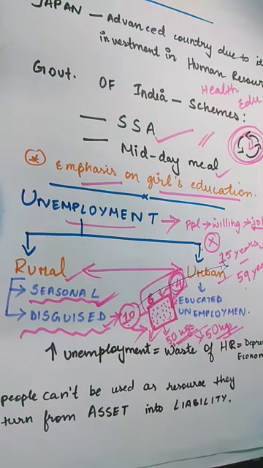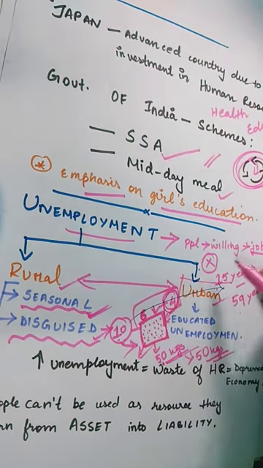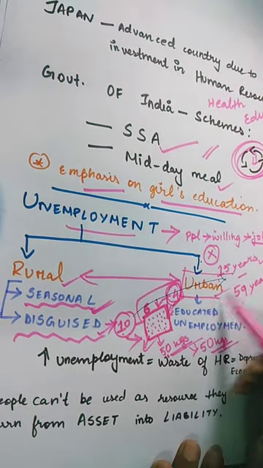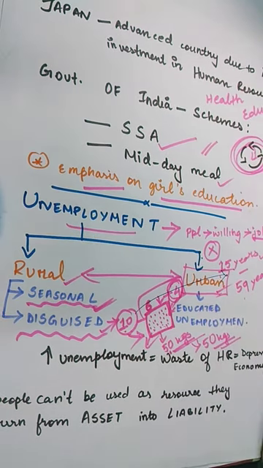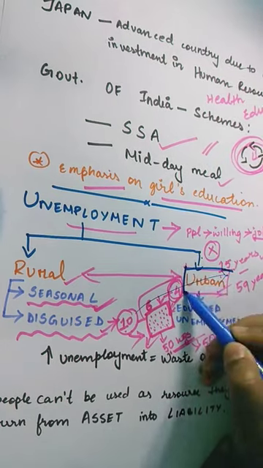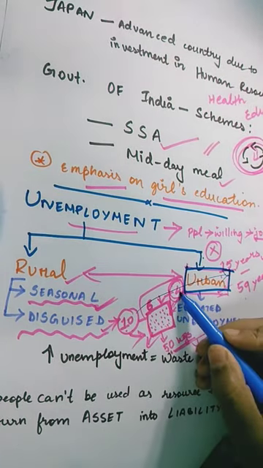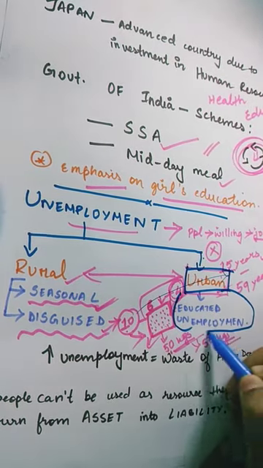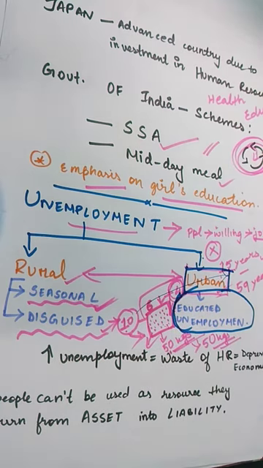Understood? Secondly, we have the problem of urban unemployment. What kind of unemployment do we face in urban areas? In urban areas, we face a different form of unemployment, that is educated unemployment. People might say that only uneducated people, or those capable of working in farms, don't get jobs.